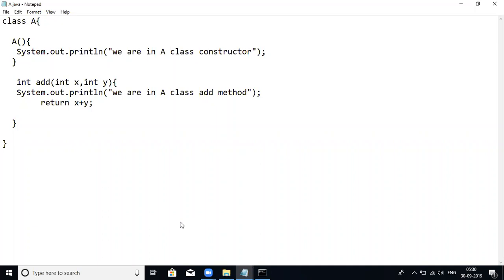Your voice is breaking. No, sir. Okay, one second. We cannot override static methods because you have seen that, right? Right now, with an example, we can override.